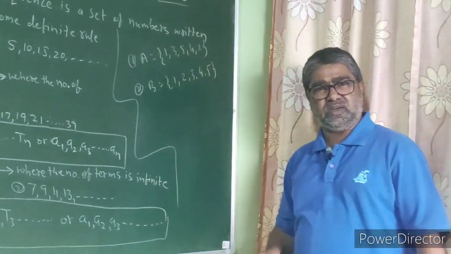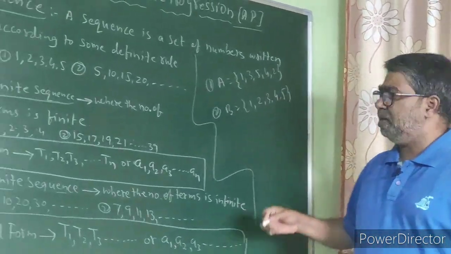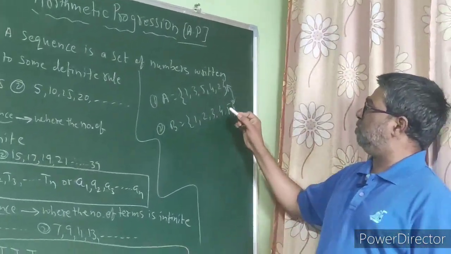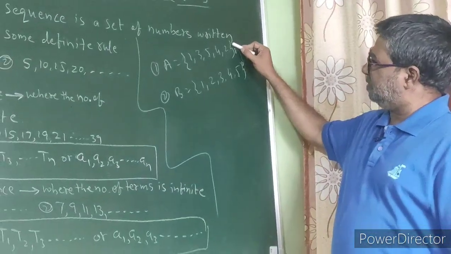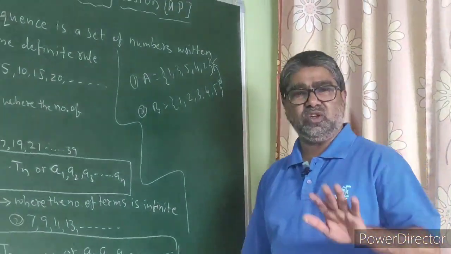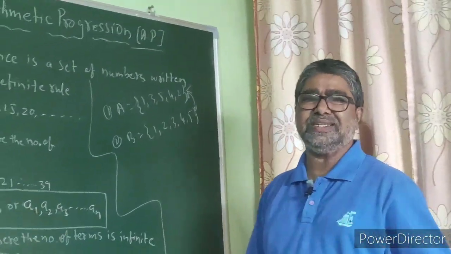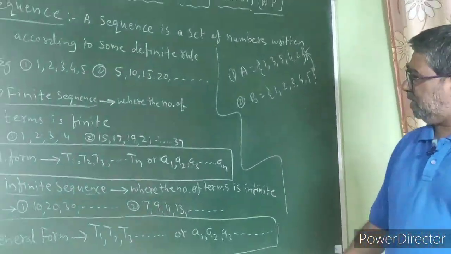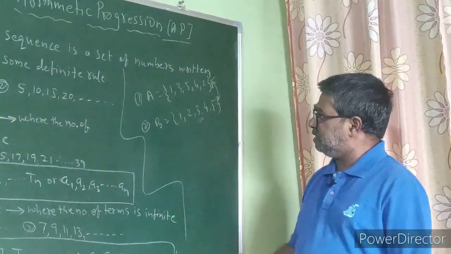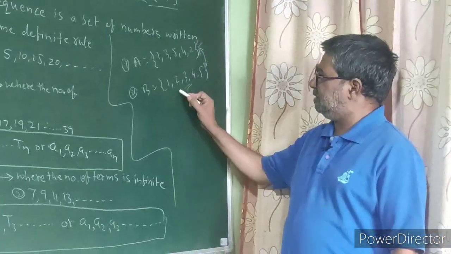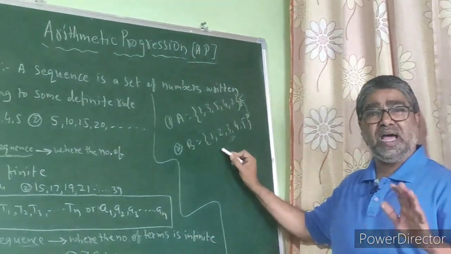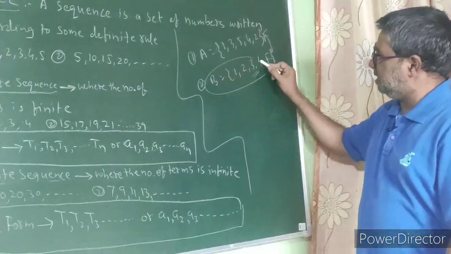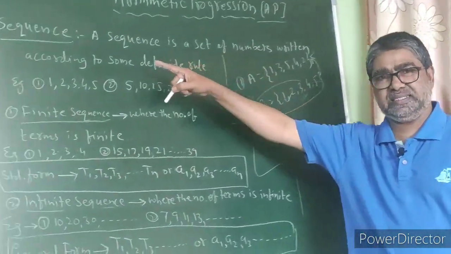Same numbers I have taken, the elements of the sets are the same, but if you compare these two sets, you will come to know that in the first set the numbers are not written by following any important rule. But if we consider the second set, these numbers are written by following a certain definite rule. So such a set is called a sequence.